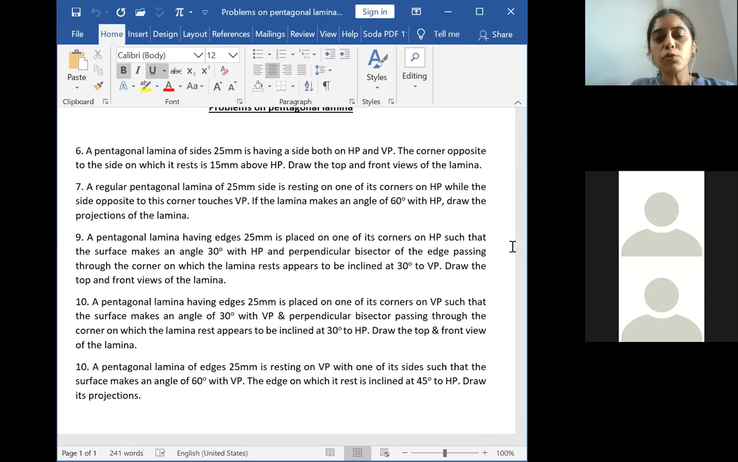In this case, how do you solve it? When you read the problem, it is a pentagonal lamina. It is resting on one of its sides, and it rests on both HP and VP. So when resting with respect to both HP and VP is given, always first consider the position of the side resting on HP. In that case, we will start with our top view and then go for the front view. You already know how the position of the lamina will be when it is resting on one of its sides, right? So I will just share it with you.